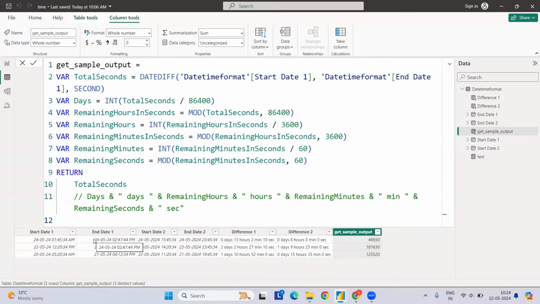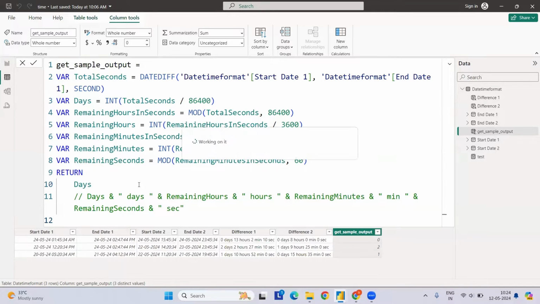If you see, end date minus start date gives you this many seconds. Now if you want to convert it into days, these are my total number of seconds in a day. If I divide by that, taking an integer value, why integer? Let's say it's maybe 2 days and 3 hours. We need 2 days first because we want to return the number of days, so we take the integer value. Now let's get the day as an output. We have 0 days because it is the same date, here we have 2 days, and here we have 1 day. In the output, we have got the same.